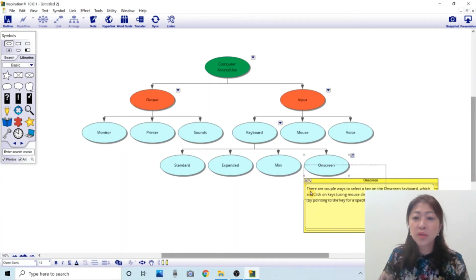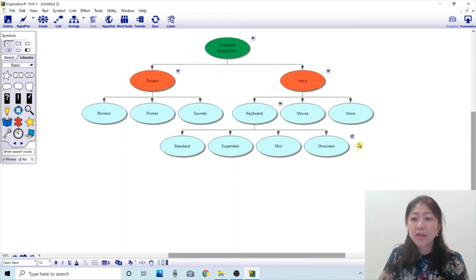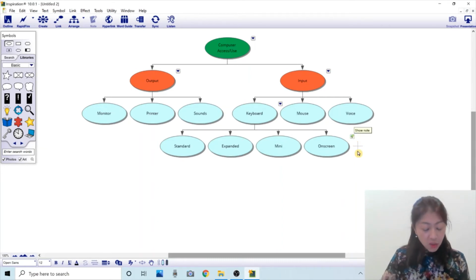Okay, I'm going to close it. Even if I close it, you can still see there is a note attached to on-screen keyboard. That's the note symbol.